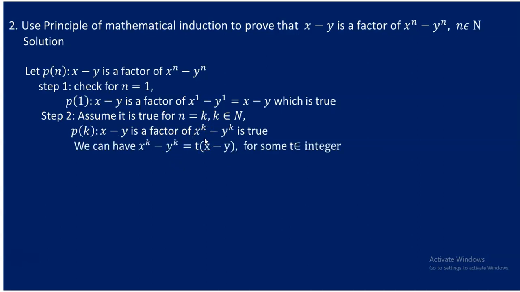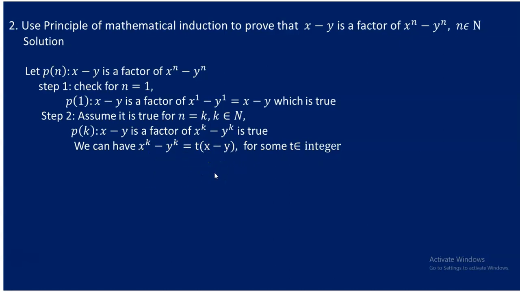So when we say that x minus y is a factor of x to the power of k minus y to the power of k, we can write that as x to the power of k minus y to the power of k is t times x minus y, because we are accepting that x minus y is a factor of this one. If that is so, for a certain integer t, we can have this.